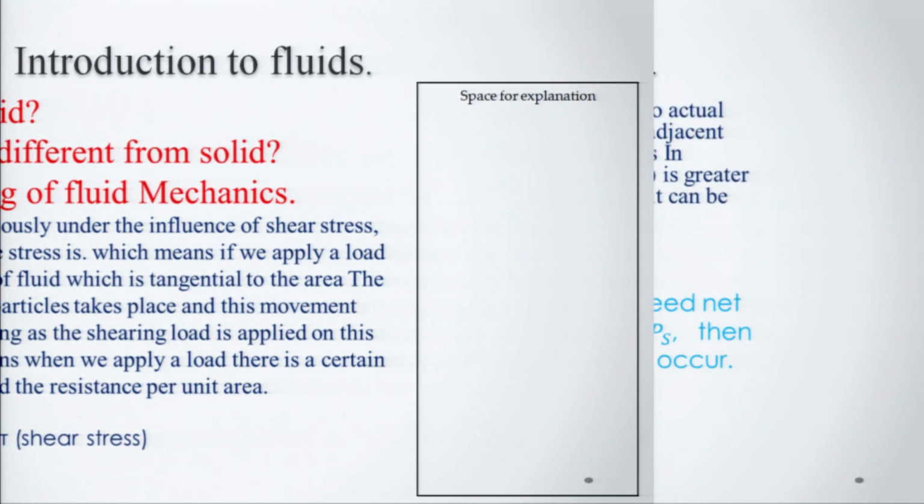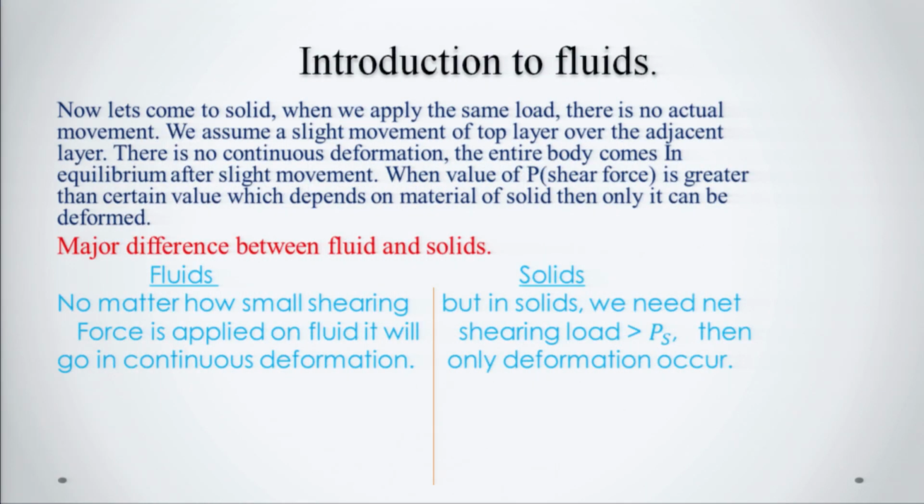In the solid, when we apply the same load, there is no actual continuous movement. If it is the elementary volume of a solid, we have taken a solid block here, and we apply the same load tangential to the area on this body. Then it will slightly deform, but no continuous deformation takes place.